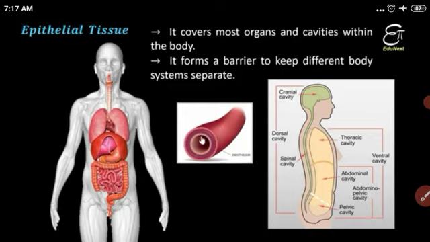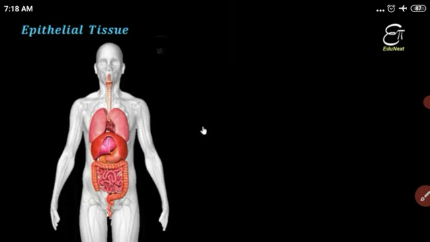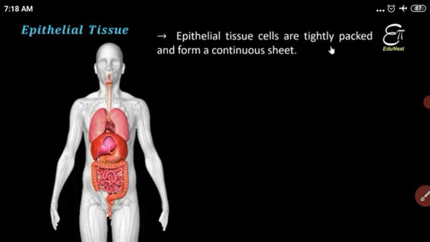Next is the blood vessels. Arteries and veins are blood vessels. Their inner lining is also made from epithelial tissue. The blood vessels carry the blood. In the blood there are also RBC and WBC cells. These cells are kept separate from the vessel tissue, which means the blood vessel is also made from epithelial tissue, which keeps it separate from the blood.